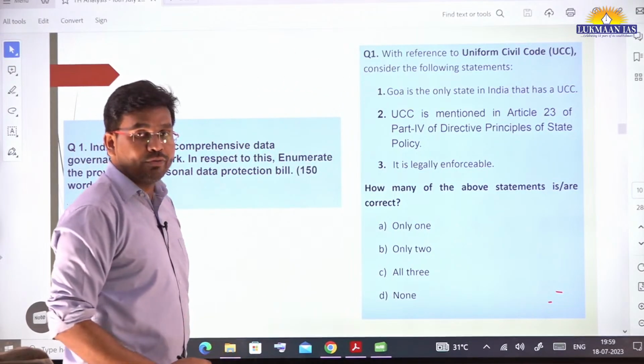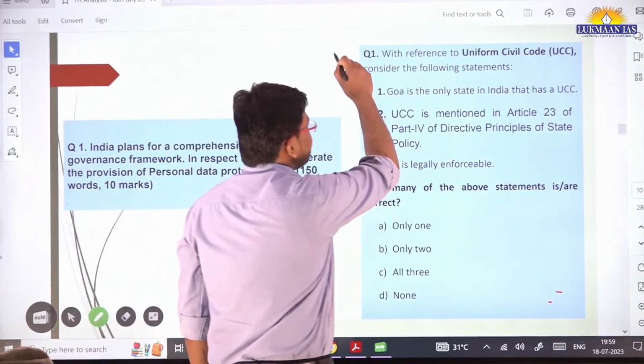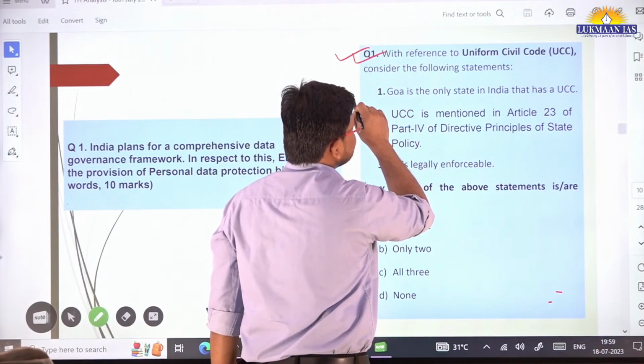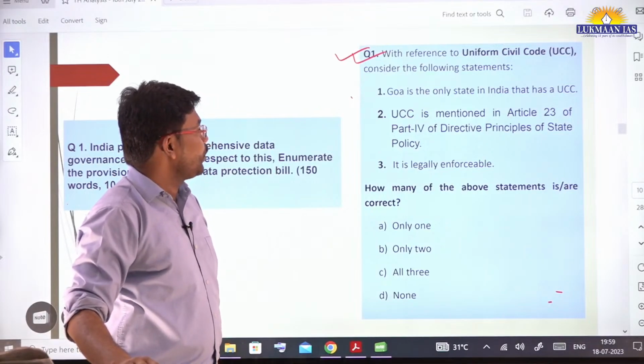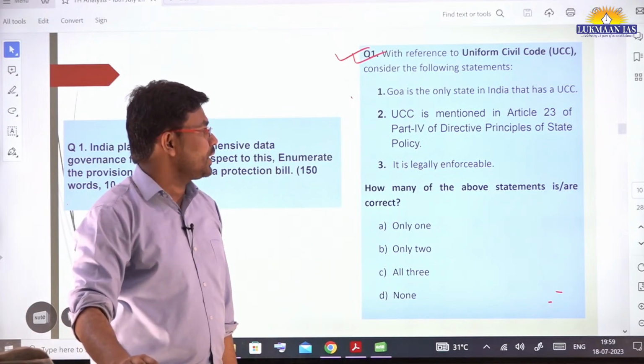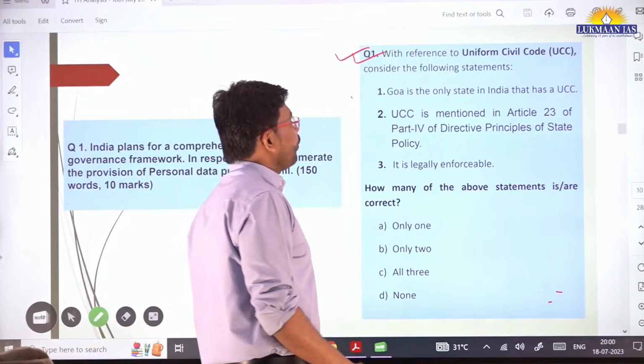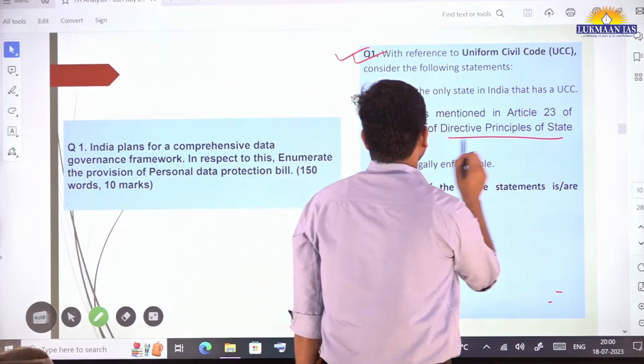With reference to the uniform civil code, consider the following statements. Number one, Goa is the only state in India that has a uniform civil code. Number two, the uniform civil code is mentioned in Article 23 of Part 4 of the Directive Principles of State Policy.